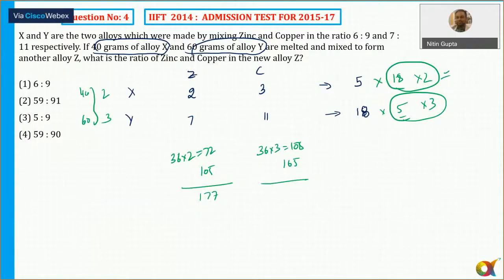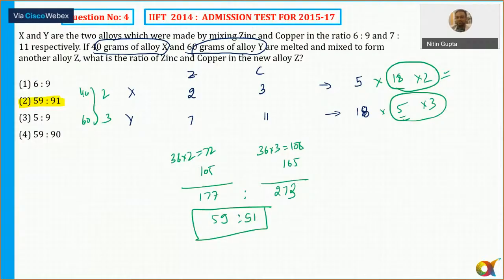ये आ जाएगा मेरे पास 165 plus 108, so 165 plus 100, that is 265, and 265 plus 8, 273. ये रेशो होनी चाहिए. Further simplify this here, and if I divide by 3, it will come out to 91. So that is option number 2, which is 59:91. Any doubts to anyone? Can I move to the next question now?